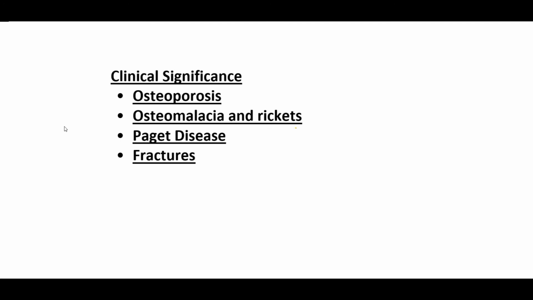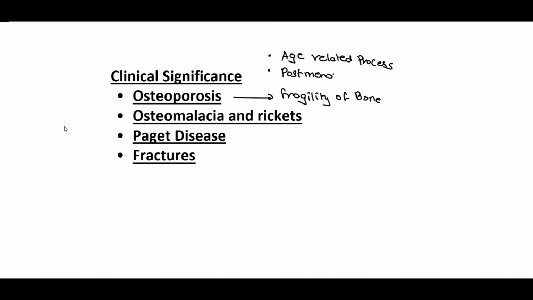In case of osteoporosis, it causes the fragility of the bone, and it mostly occurs due to an age related process and is also common in postmenopausal women. So these are some of the causes or the etiologies concerning osteoporosis.